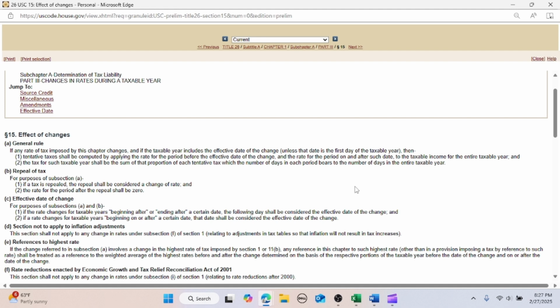Subsection F, Rate reductions enacted by Economic Growth and Tax Relief Reconciliation Act of 2001. This section shall not apply to any change in rates under subsection 1 of section 1 relating to rate reductions after 2000.